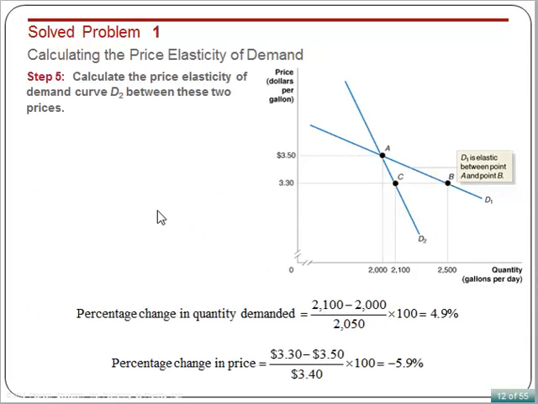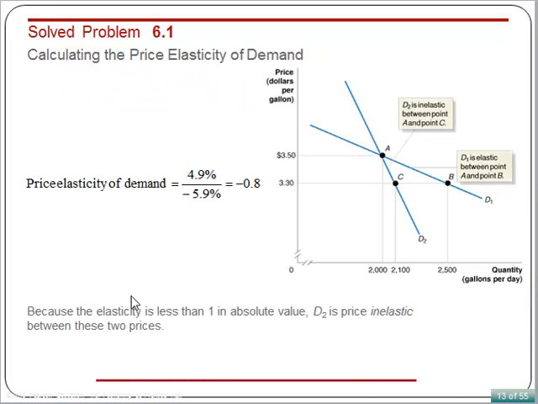Now let's calculate the price elasticity of demand for curve demand 2 between these two prices. Using the same method, we first solve for percentage change in the quantity demanded. It gives us 4.9%. Percentage change in price is minus 5.9%.